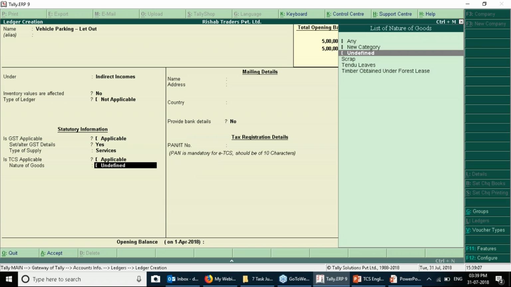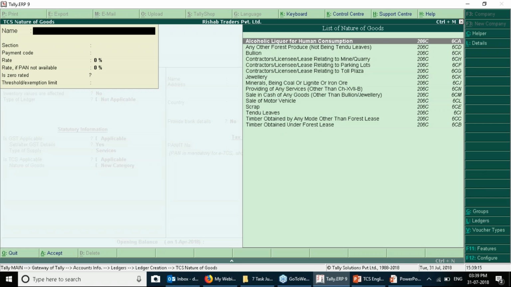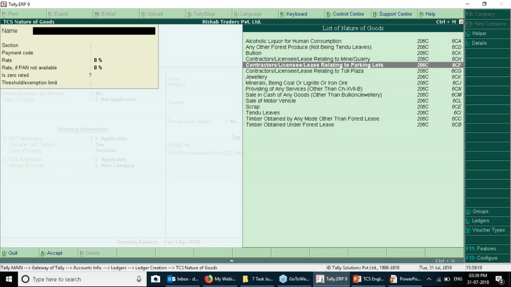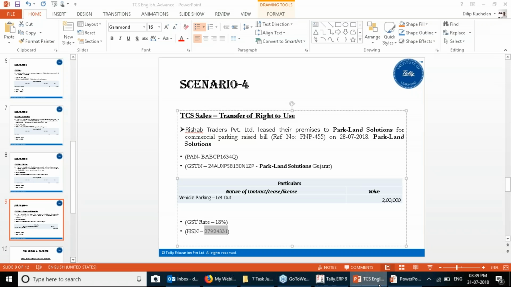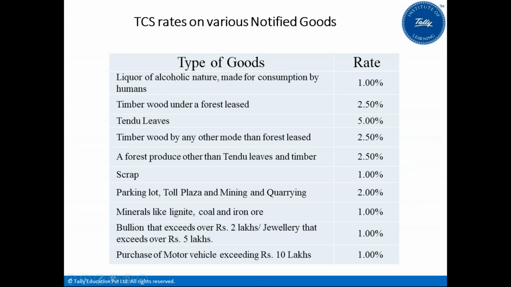Is TCS applicable? Yes, it is applicable. Create a new category. Use the option helper. Contractor, license, lease relating to parking lot, 206C(1F). Okay, so what is the rate to be charged? Let us go and see the rate table.